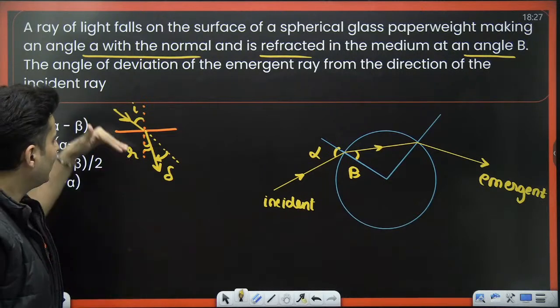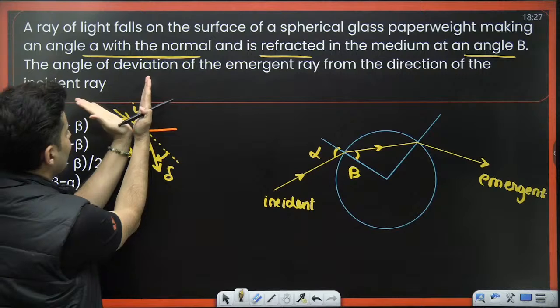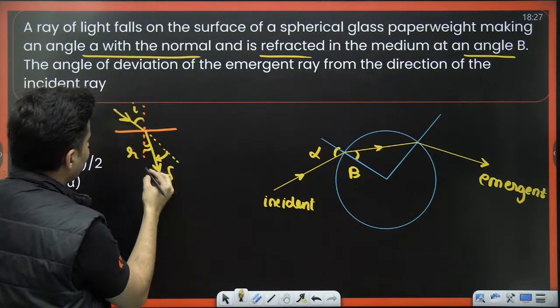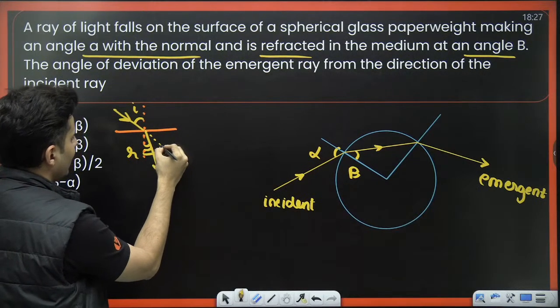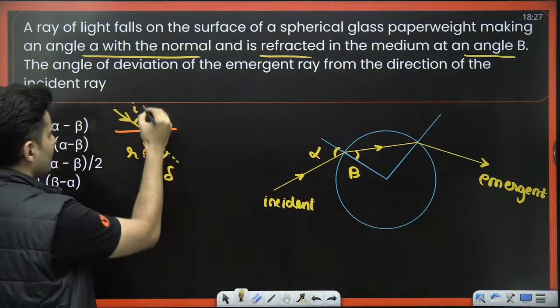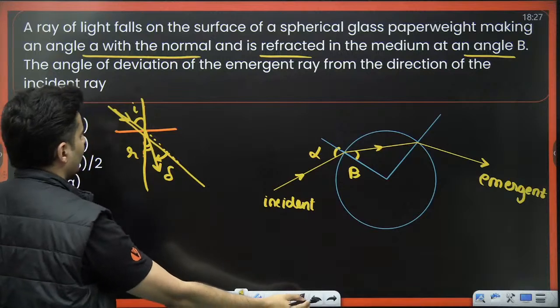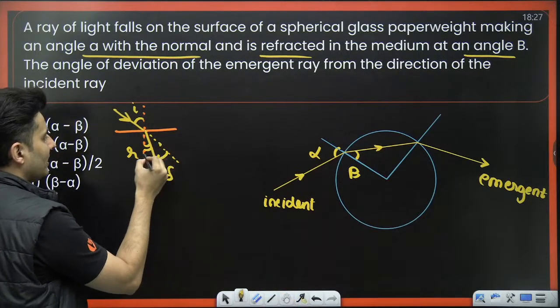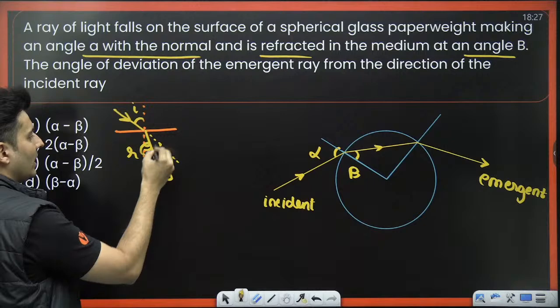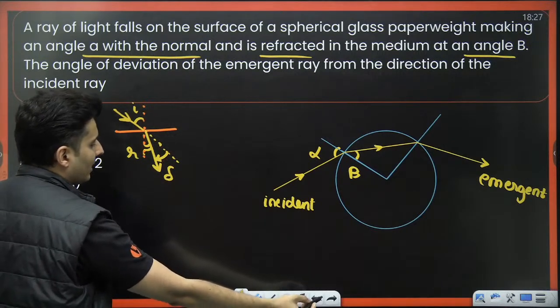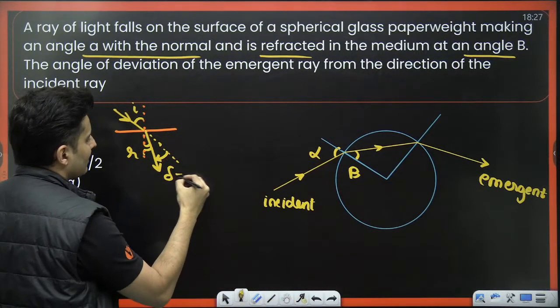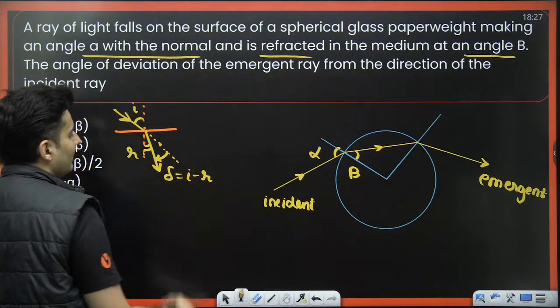Guess it. It's not that difficult. If this is I, this would have been I. This whole thing would have been I. Correct? Opposite angles. This and this. If this is I, this would be I. Correct? So out of this I, you take out this R. How much is remaining? That is basically your deviation.